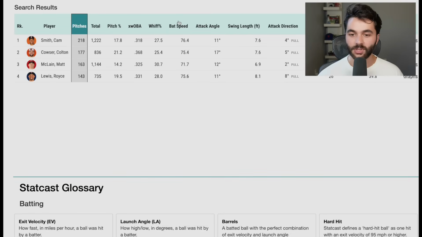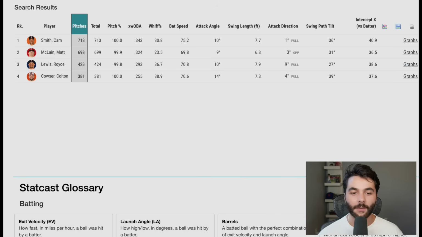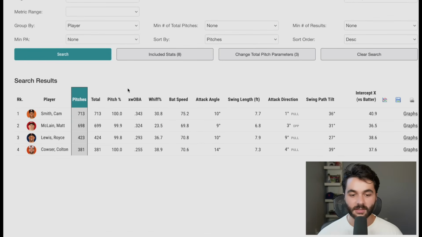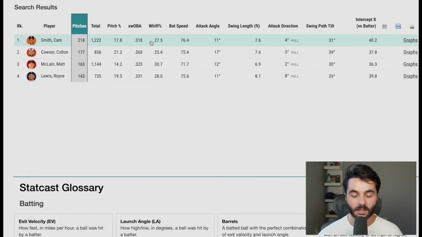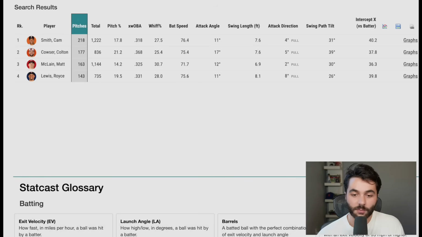So now let's do some fun comparisons here. Fun with tabs, everybody. We love fun with tabs. Cam Smith is the first guy. Now this is the one that was beginning of the season. Was still making good quality contact, was whiffing a ton recently. Quality contact's a little bit worse and whiffing worse. Bat speed, a tick higher lately. We like that. Could just be the weather warming.